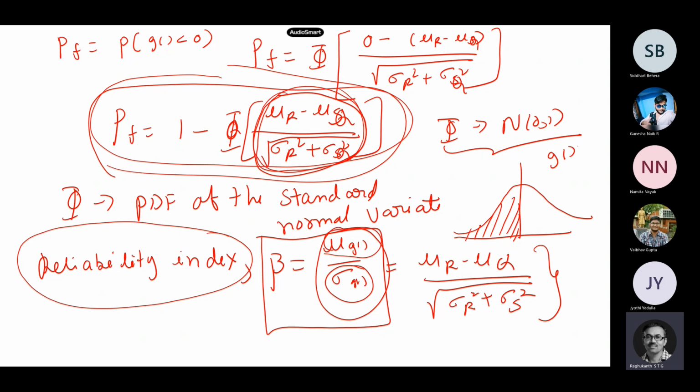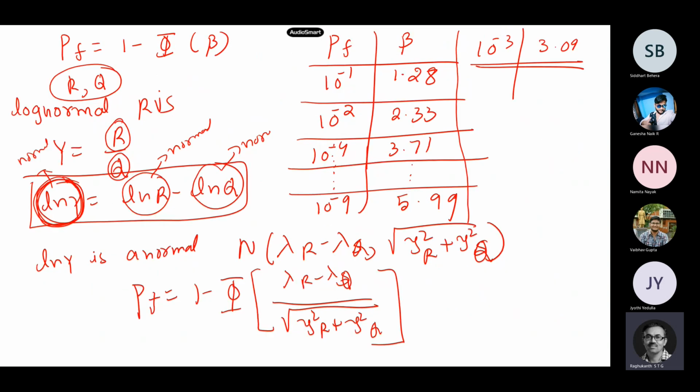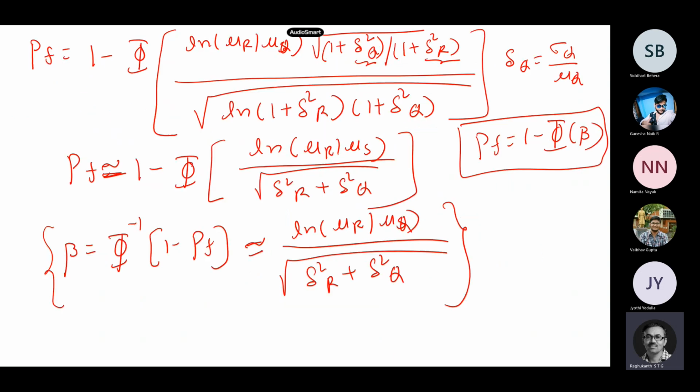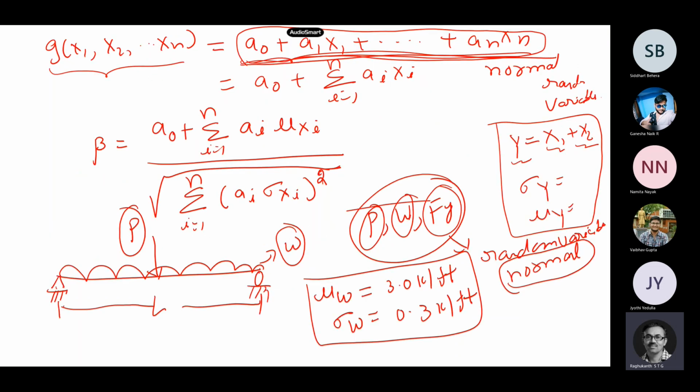So the advantage of reliability is if I know the reliability index, I can find out my probability of failure basically. This is how the reliability index and the probability of failure relate for the normal distribution. This table is valid for this case. Lognormal also we can calculate, writing in a slightly different fashion, and then we can convert into this itself. And multi-random variables also we have seen.